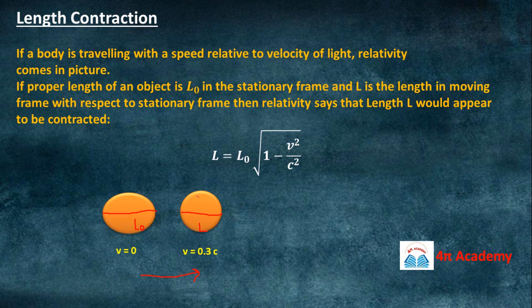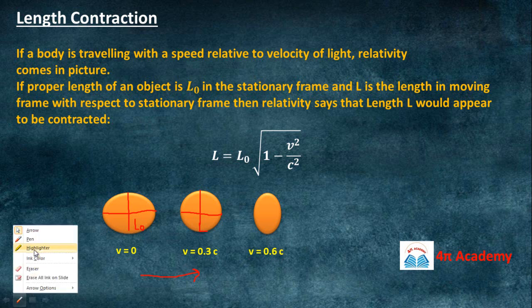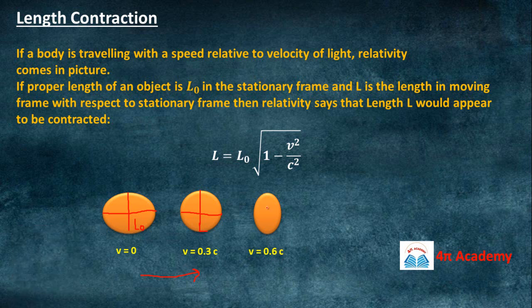There is no change in this direction because it's the same, right? And again, if velocity is further increased to v equals 0.6 c, now we can see the length is further reduced. Suppose this is L dash, so L dash is less than L, right?